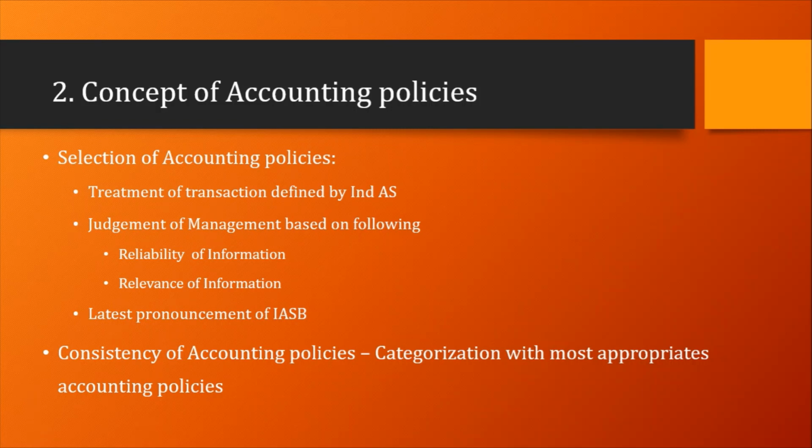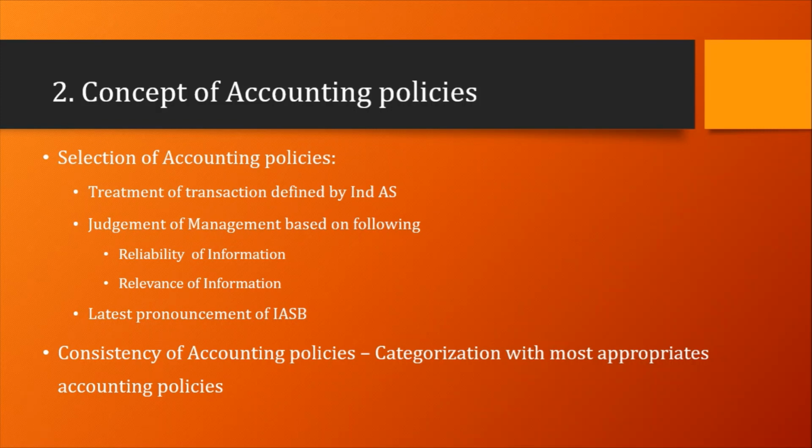First, if a particular transaction's treatment is already defined in a particular Ind AS, we have to apply that Ind AS because it is more relevant for that transaction. Second, if there is no applicable Ind AS, management uses judgment to determine and apply the accounting policies based on 2 criteria.